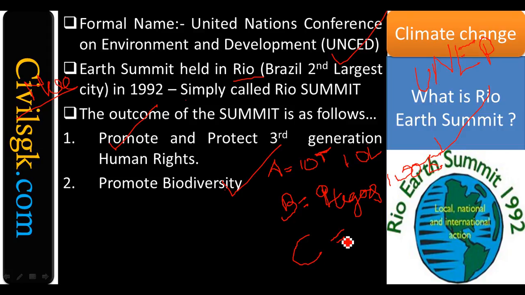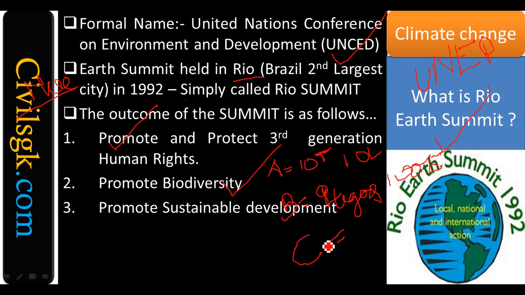So which is more biologically diversified? Which is nothing but C. Might be the number is higher in B, might be the cruelest or toughest animal exists in A, which is not as biologically diversified when you compare it with C. So biodiversity means that in a place more species are located. It's nothing but biologically diversified. So we are here to protect our biodiversity also. That is our aim. Understood my point? Right? So promote biodiversity. The next one, promote sustainable development. Let's suppose we will understand what is meant by sustainable development.